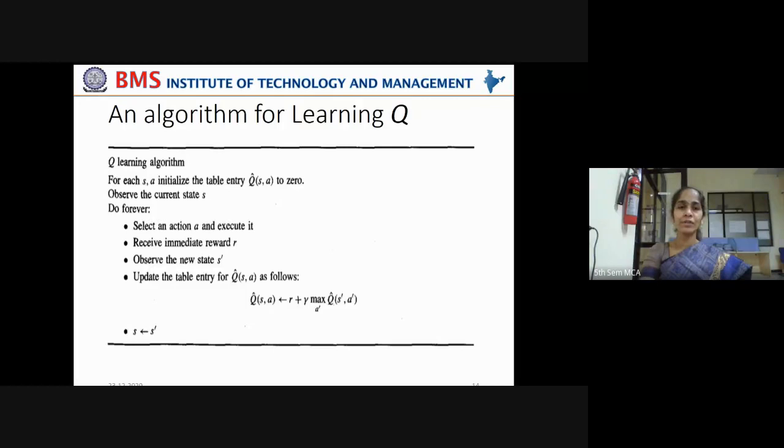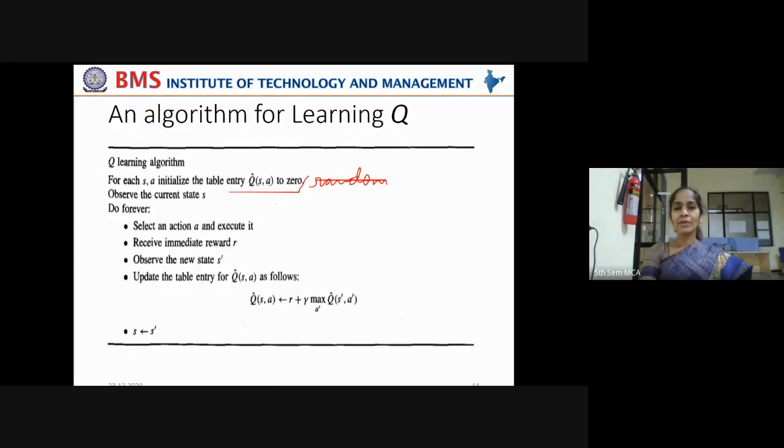The steps are very easy to understand because you know the underlying concept. The Q learning algorithm starts: for each S and A, that is for each state and the action to be taken to move from that state, initialize the table entry Q cap of SA to 0, or you can take some random values also, because they will anyway be updated according to the result.